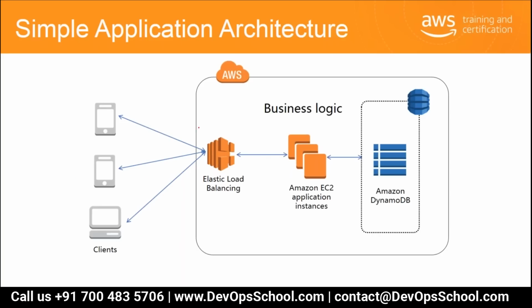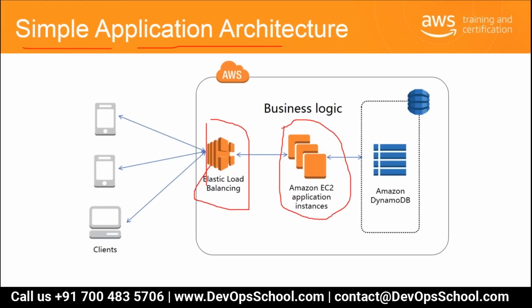This is how a simple application architecture on DynamoDB should look. In the front, you have an Elastic Load Balancer. For the business logic, you have 3 EC2 instances. They all talk to DynamoDB.